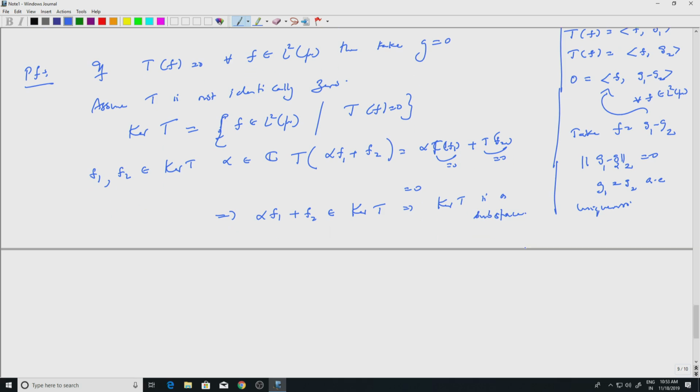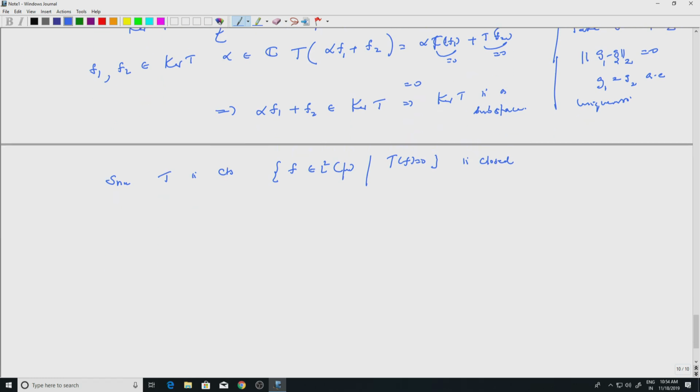Okay. Since T is continuous, the set f in L2 of mu such that T of f equal to 0 is closed. Okay. So it's a closed subspace. So that is what we want, right? Okay. So let us start with that assertion again.